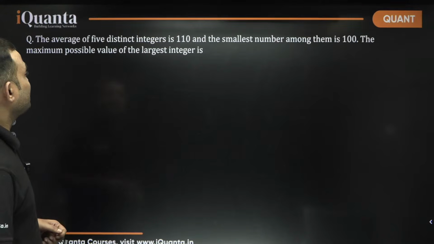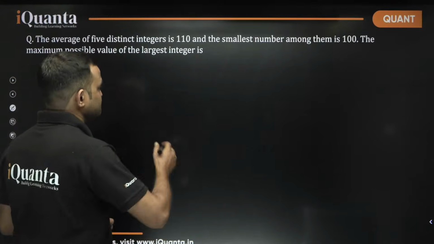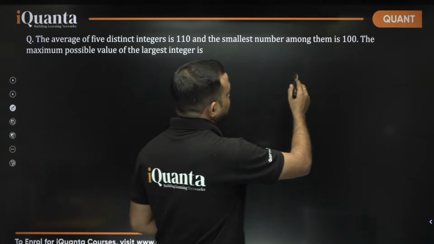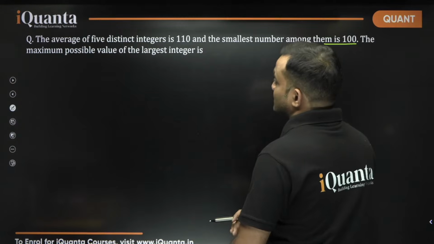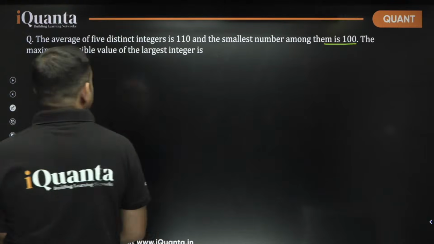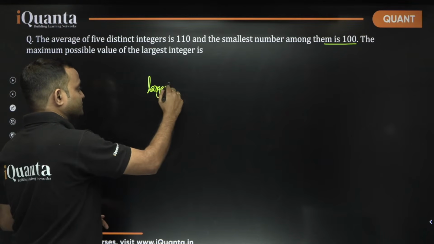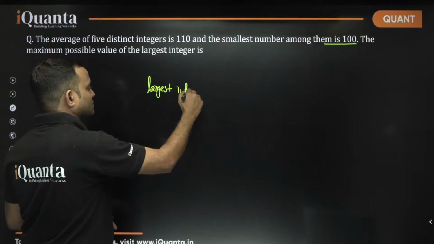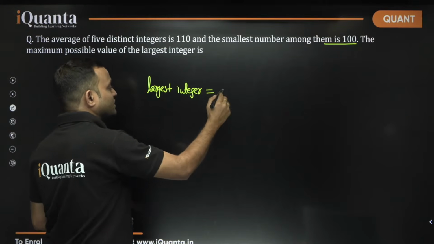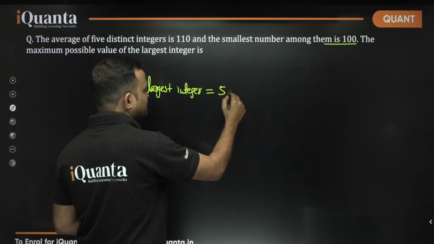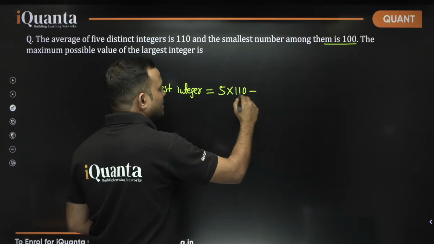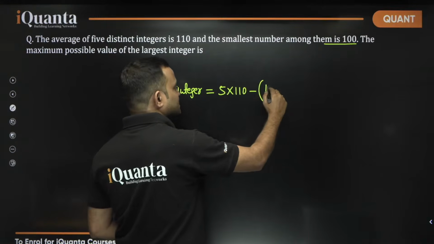The average of 5 distinct integers is 110 and the smallest number among them is 100. The maximum possible value of the largest integer will be equal to the total, 5 into 110, minus the rest.